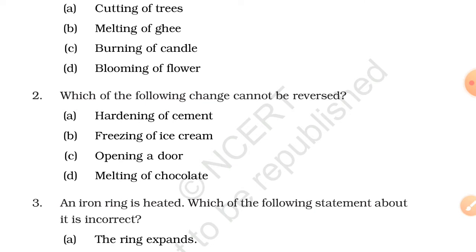Melting of chocolate. A melted chocolate can be solidified on freezing and again can be melted on heating. So the thing which cannot be reversed is hardening of cement. If cement gets hardened once by combining with water, it will not get back to the original position. Now let's discuss the third one.